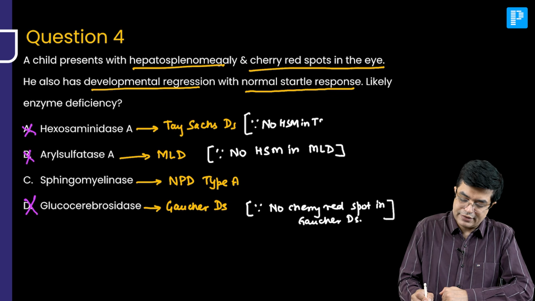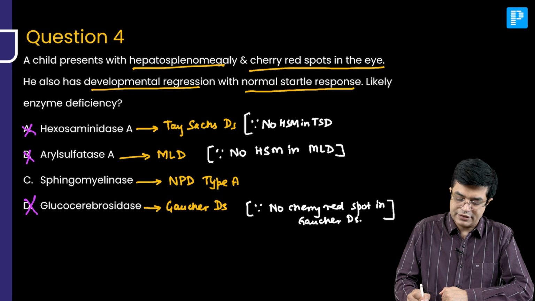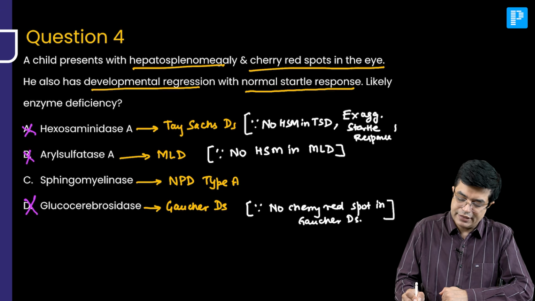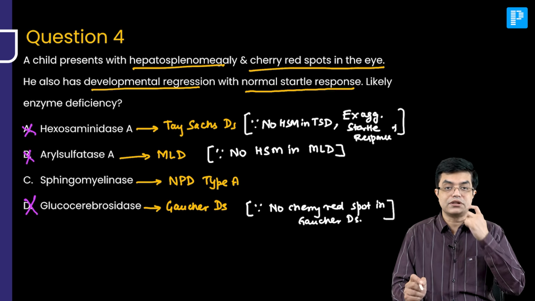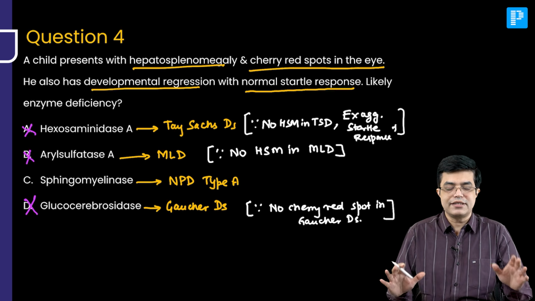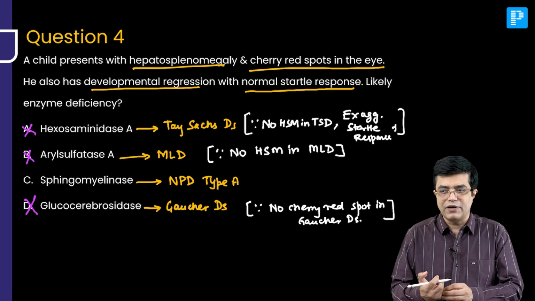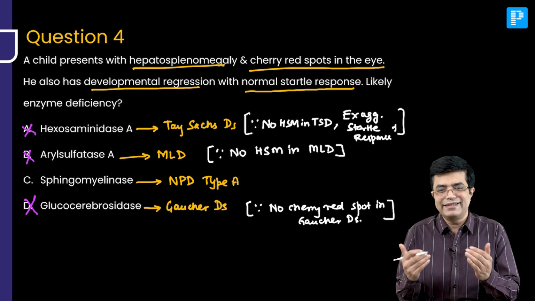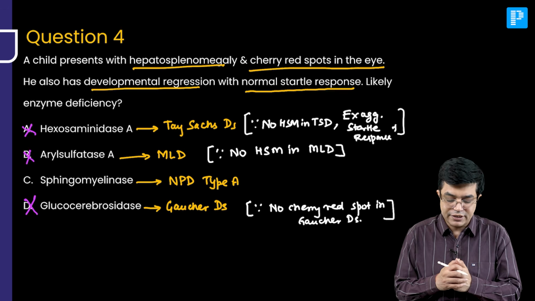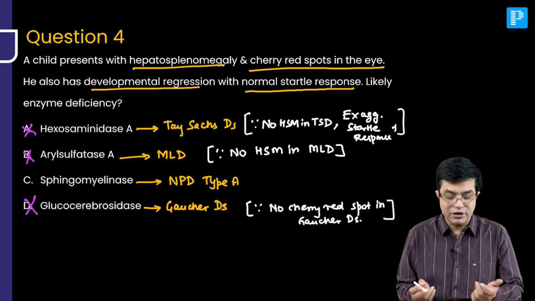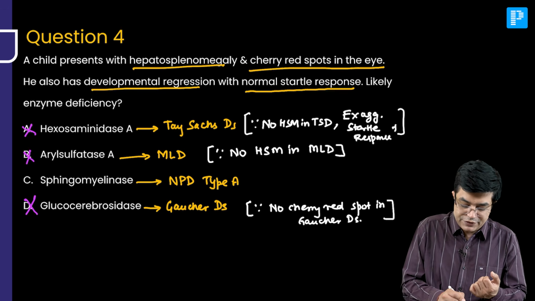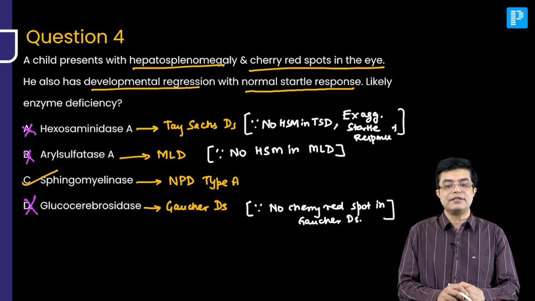In Tay-Sachs disease, plus, there is exaggerated startle response. What is exaggerated startle response seen in Tay-Sachs disease? It is also called hyperacusis. Hyperacusis or exaggerated startle response, even with a slight normal sound or flash of light, but generally sound is seen in these patients and the child will start crying. So Tay-Sachs disease is not likely. What are we left with? Sphingomyelinase deficiency, that is NPD type A, and that is the answer.